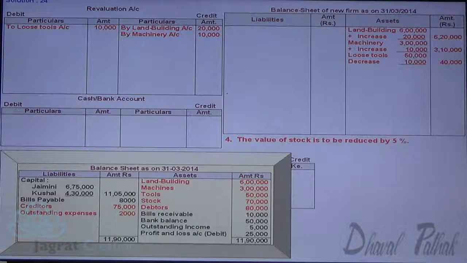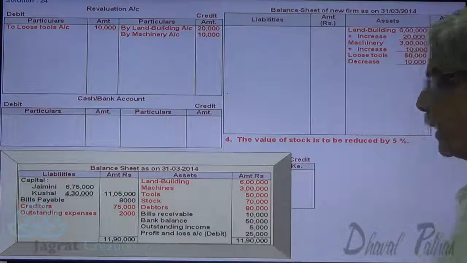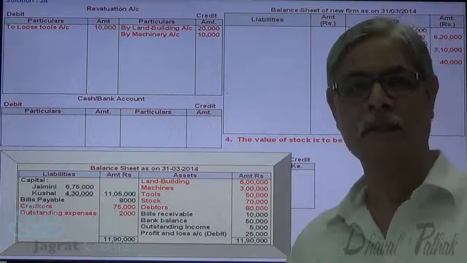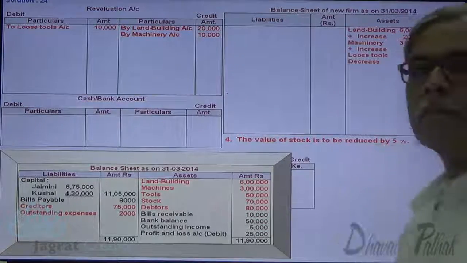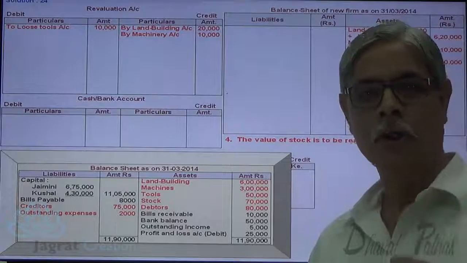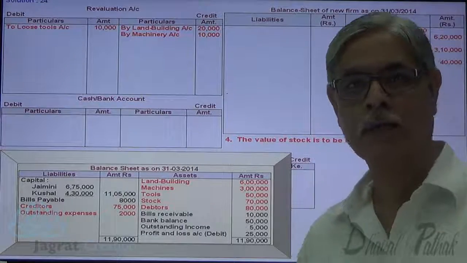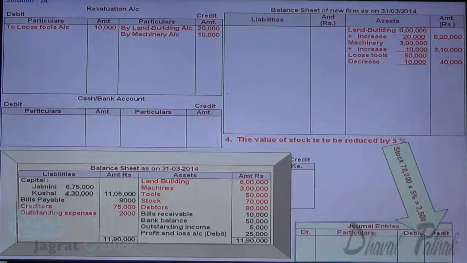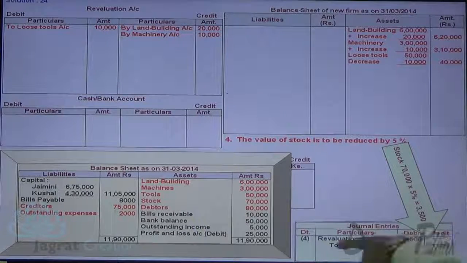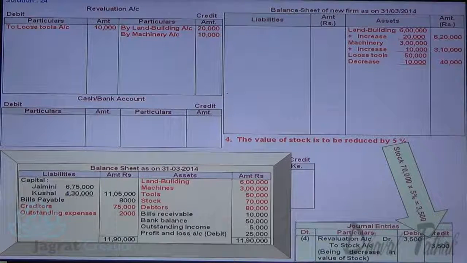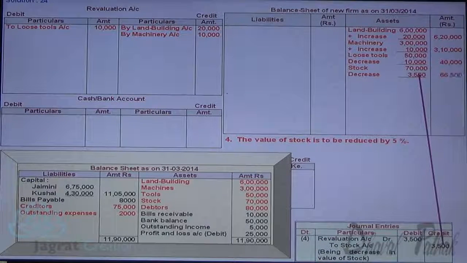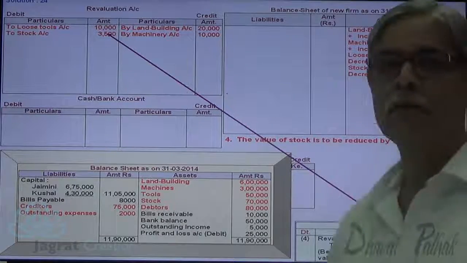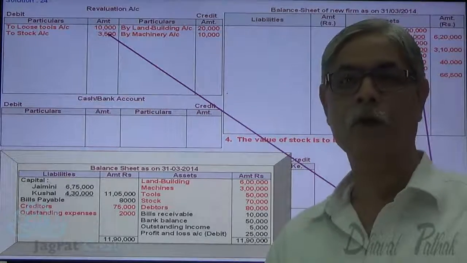The value of stock is to be reduced by 5%. Stock is 70,000. 70,000 into 5%, 3,500 is the reduction in the value of stock. Reduction in the value of stock being a loss, revaluation account debit, stock account credit. 70,000 into 5%, 3,500. Revaluation account debit 3,500 to stock account credit 3,500. So here stock 70,000 minus 3,500, and revaluation account is debited with 3,500 being a loss.